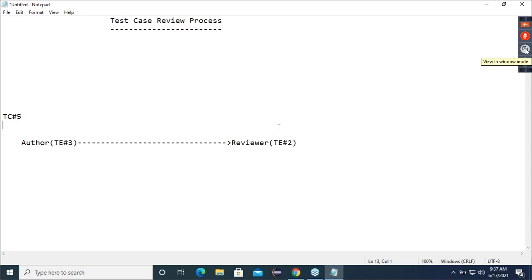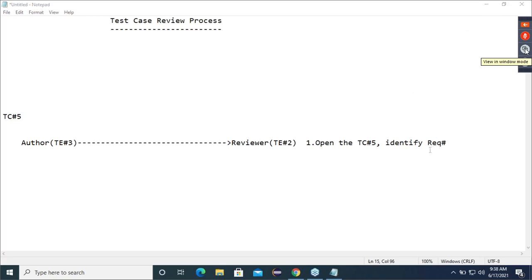Now what did this reviewer do? First point, he opened the test case number 5, then identified the requirement number. Correct? Yes or no?